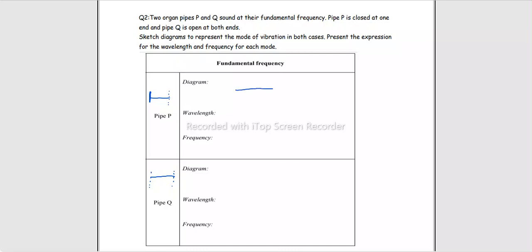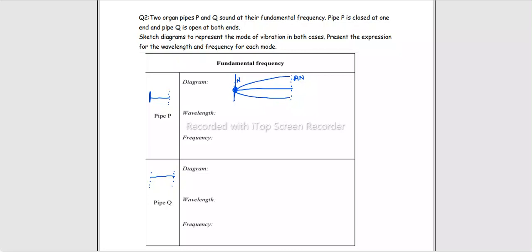The fundamental mode, when the pipe is closed at one end and open at the other is, we know जब भी एक एंड हमारे पास क्लोज होता है उस एंड पे मीडियम पार्टिकल्स आर बाउंड, यानी वहां पर हमेशा नोड बनता है. जो एंड ओपन होता है वहां पे पार्टिकल्स आर फ्री टू मूव, वहां पर हमेशा एंटी नोड बनता है, right? The very basic case for one node and one antinode is this one, right? This is the diagram you are to sketch.